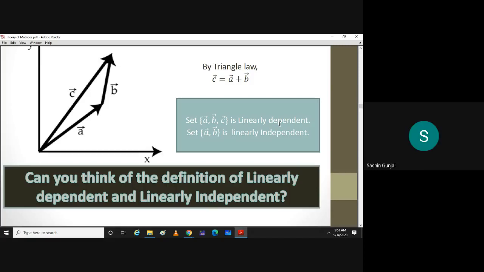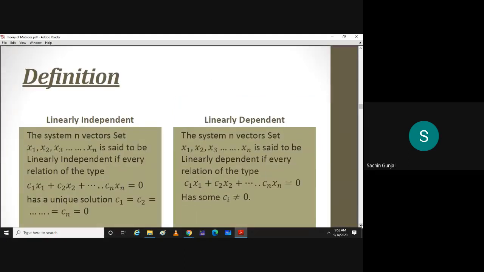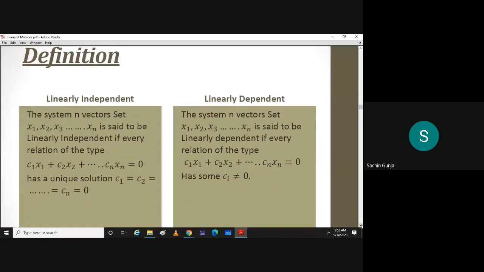Will you please repeat? The vectors lying in the same plane forming a closed loop are considered linearly dependent. Okay. All right. So whatever you said, three of you is correct, but we need to write it in a proper way. So here is the definition.